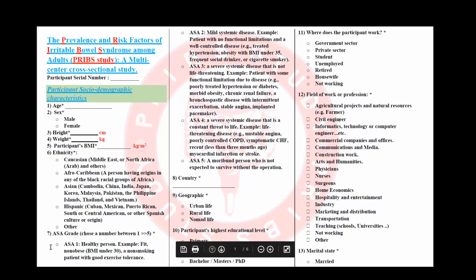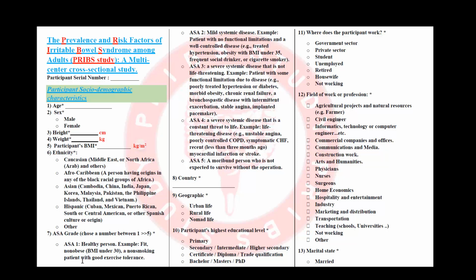After that, we have question number 7, which is the ASA grade. ASA is the American Society of Anesthetists. So this is a specific grading system that grades people into their level of health or disease, of course. So you will need to understand each grade clearly and ask specific questions to the participants in order to obtain enough information to decide which grade is the most suitable for this participant.